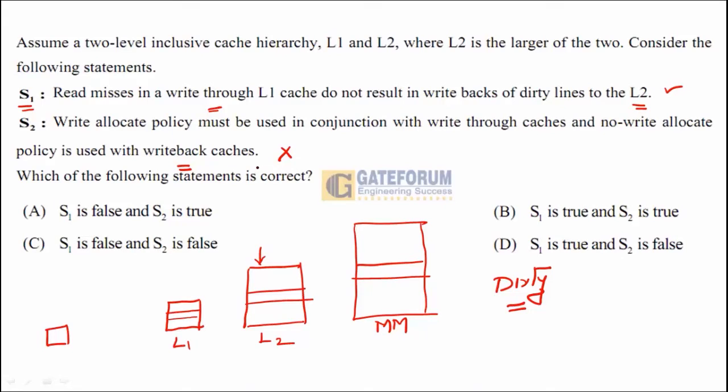Again, let us consider the validity of the S2 statement. It says write allocate policy must be used in conjunction with write through. It is false because write allocate policy will be used with write back caches. You can also consider that the write allocate policy is a synonym policy for write back caches. So S1 is true and S2 is false. In our case, D is the correct option.